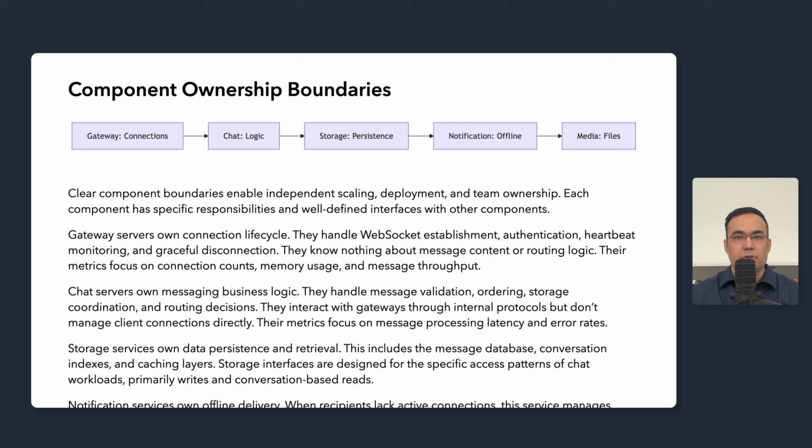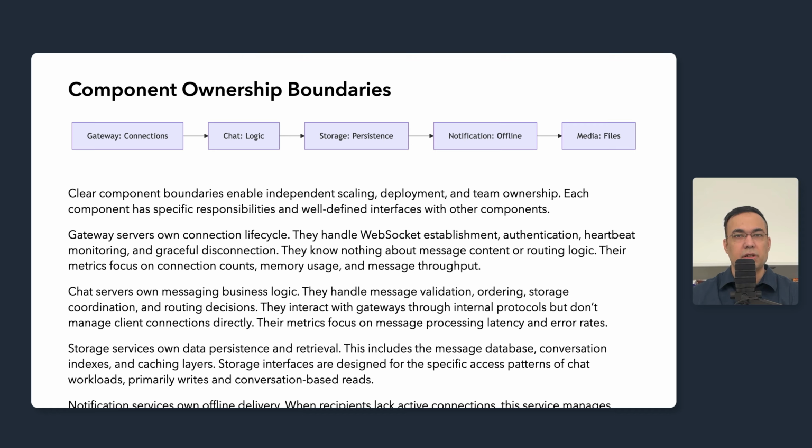Now let's talk about component ownership boundaries and why they are important. Clear boundaries enable independent scaling, deployment, and team ownership. Each component has specific responsibilities and well-defined interfaces with other components. When boundaries are fuzzy, changes become pretty risky because they might affect multiple systems in unexpected ways.